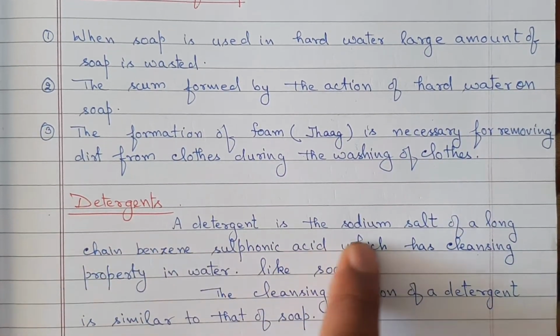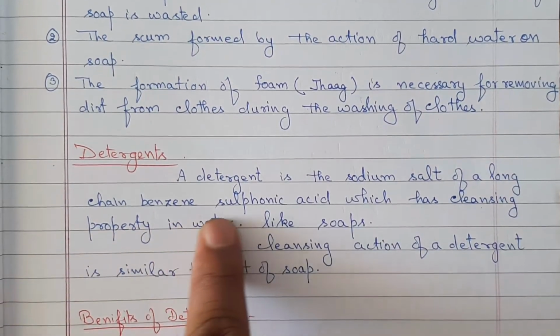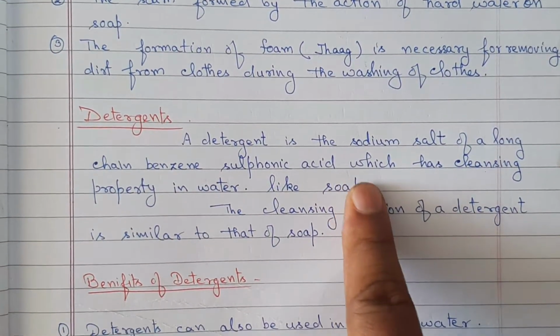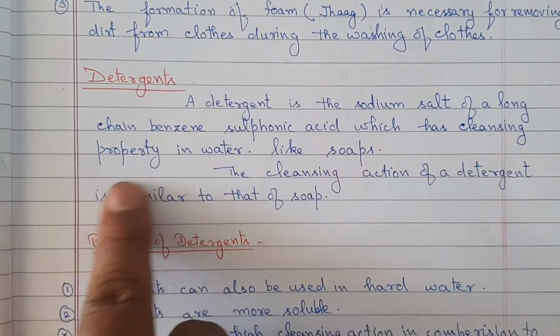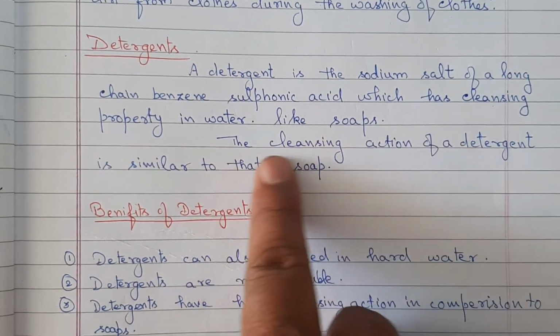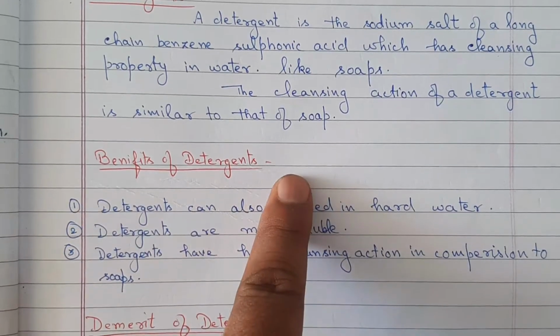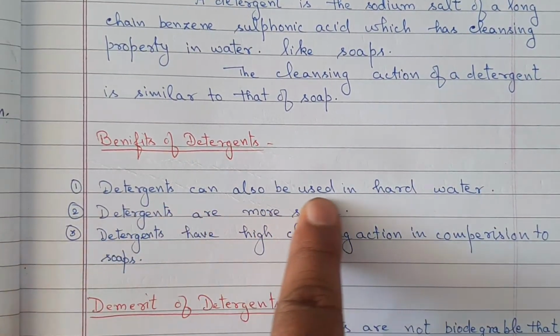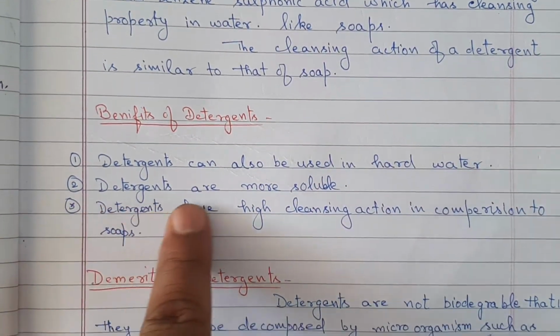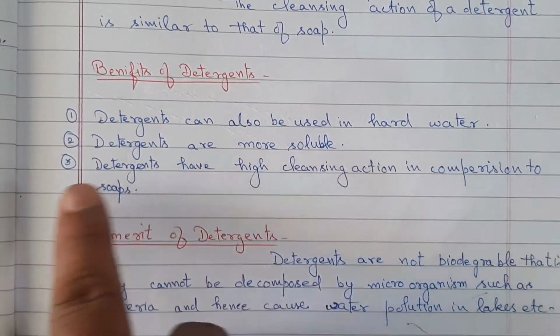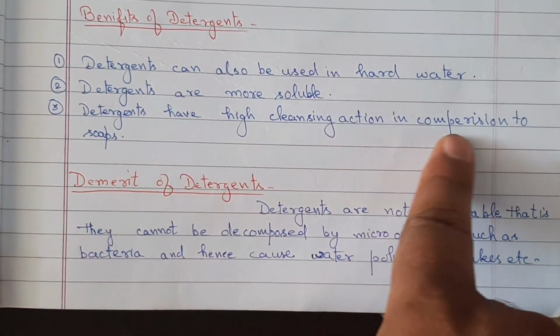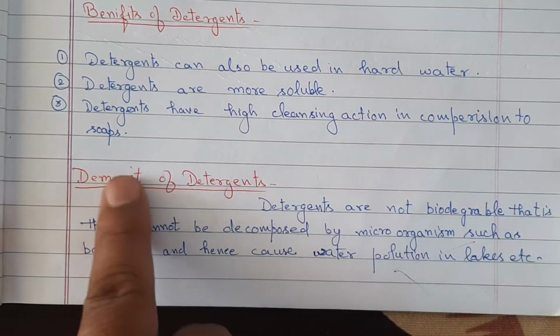Detergent. Detergent is the sodium salt of a long chain benzene sulfonic acid, which has cleansing property in water like soap. The cleansing action of detergent is similar to that of soap. Benefits of detergent. Detergent can also be used in hard water. Detergents are more soluble. Detergents have high cleansing action in comparison to soaps.